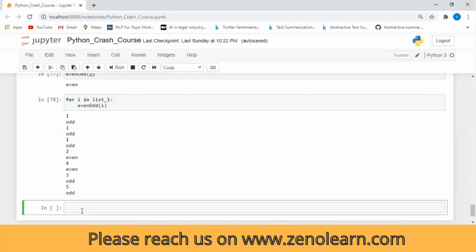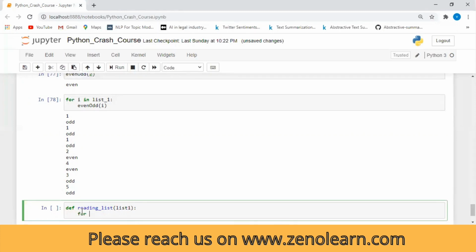Similarly, we have a concept of function overloading as well, where we can call a function within a function. Like this reading list, here I will be passing this list, and then I will be calling the even odd function again for i.